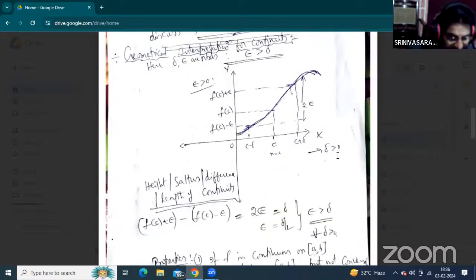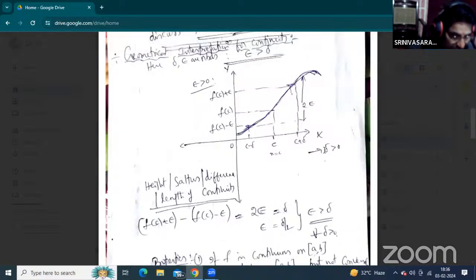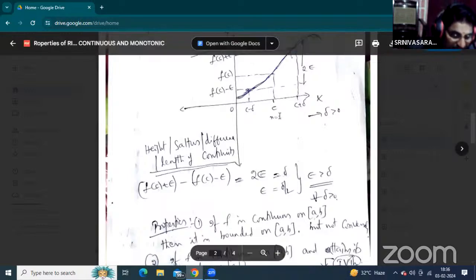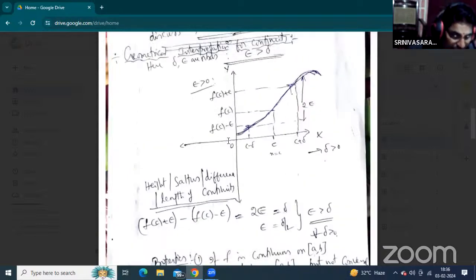Now here del is greater than 0 and epsilon is greater than 0. The relation between them is that epsilon is always greater than del. So del means the function of the del representation is epsilon. Now, between upper continuity and lower continuity, what is the difference between the upper continuity and lower continuity?